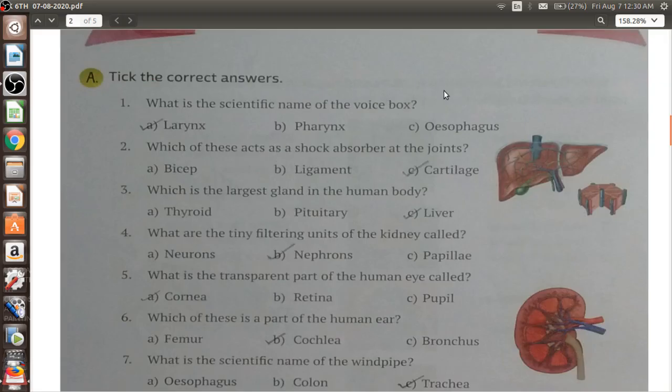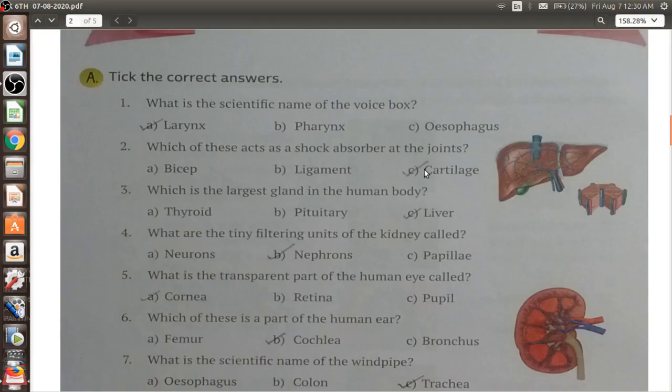Why is it named the voice box? Because, if you remember, sound is produced by vibrations, and these vibrations occur in the air particles. The voice box, the larynx, is in our neck region and is filled with air, and when we try to speak, these air particles vibrate and sound comes out. Next, which of these acts as a shock absorber at the joints?